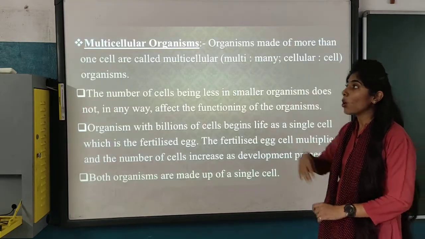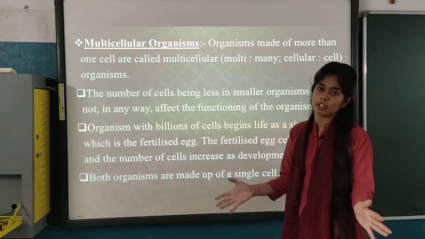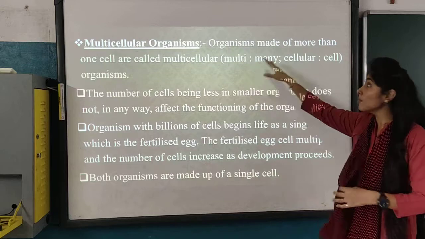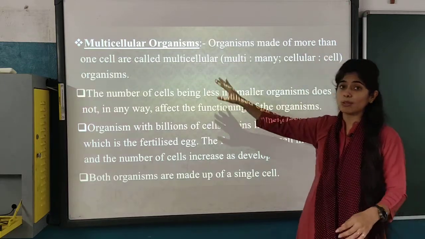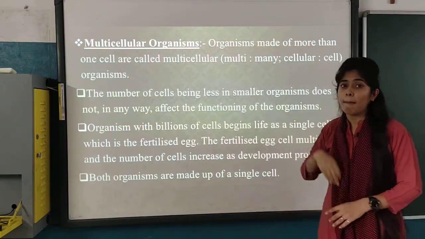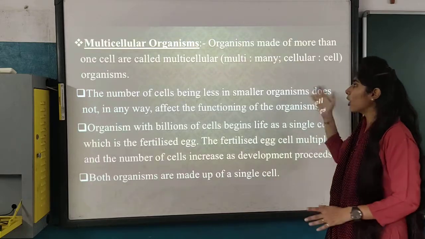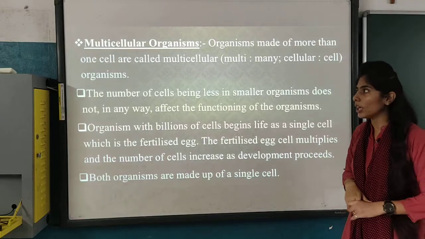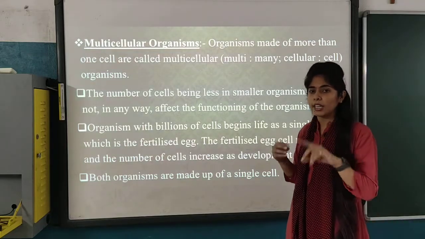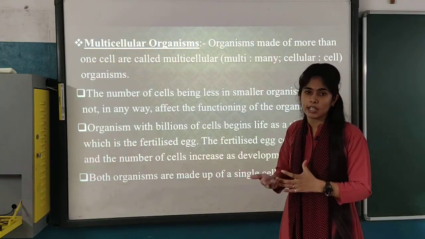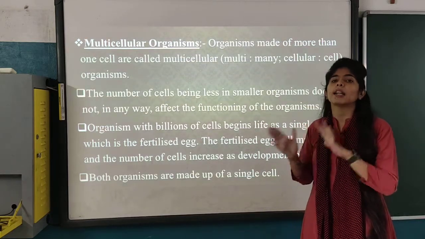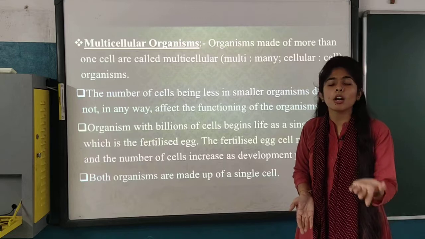Now let us see what multicellular organisms are. We are one of them. Organisms made of more than one cell are called multicellular organisms. Multi means many, cellular means cell. So if an organism's body is made up of more than one cell, then it is considered a multicellular organism.